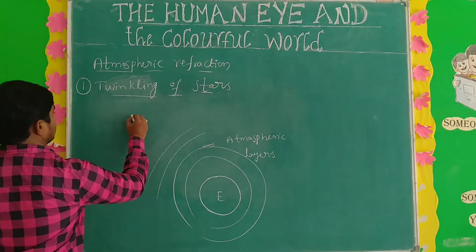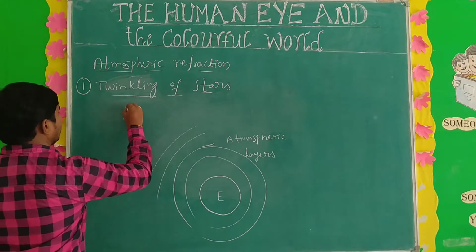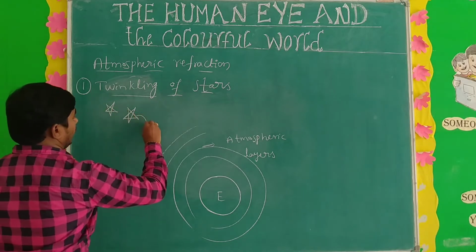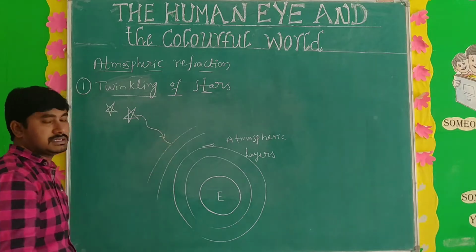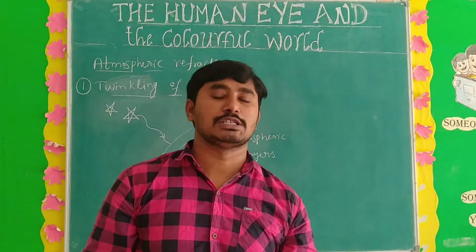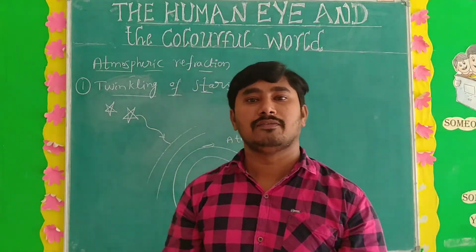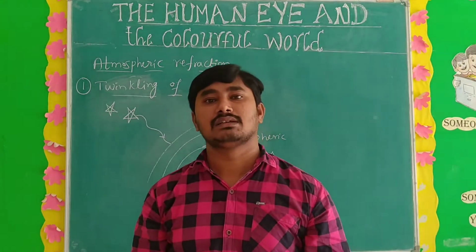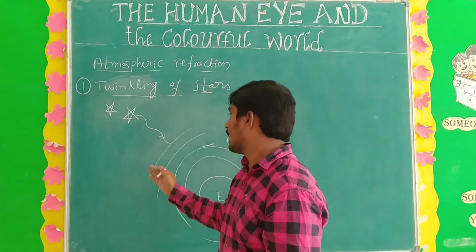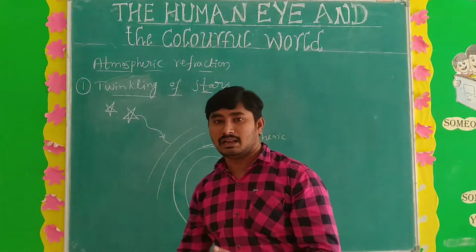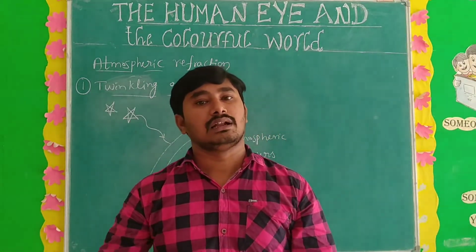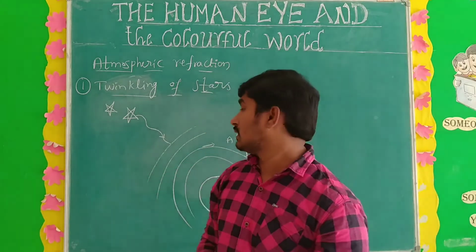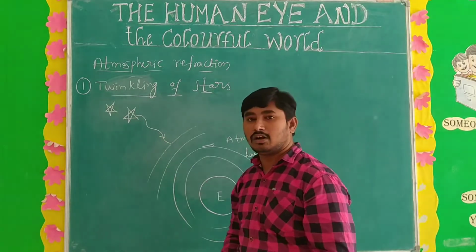Here the stars are there. When the light rays come from the stars, the light ray enters the atmosphere. Due to change of densities and refractive index, the light ray travels from one layer to another layer, and automatically the direction of the light ray changes. Understand?